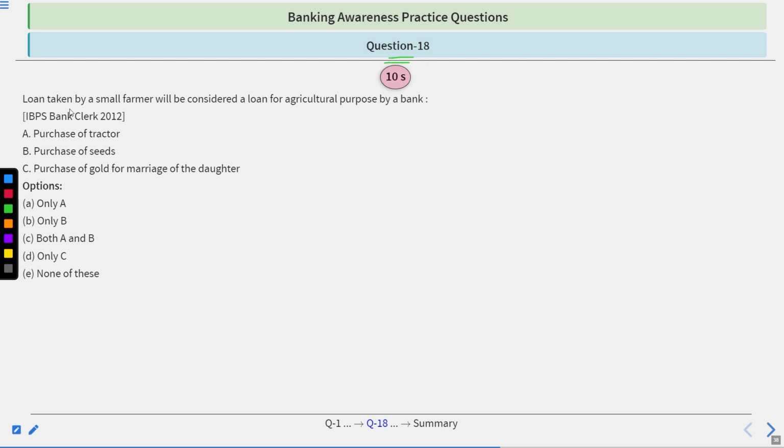Question number 18. A loan taken by a small farmer will be considered a loan for agriculture purpose by a bank for: A, purchase of tractor; B, purchase of seed; C, purchasing of gold for marriage of daughter. Only A, only B, both A and B, only C, none of these. Again, you will have 10 seconds. Time starts now.